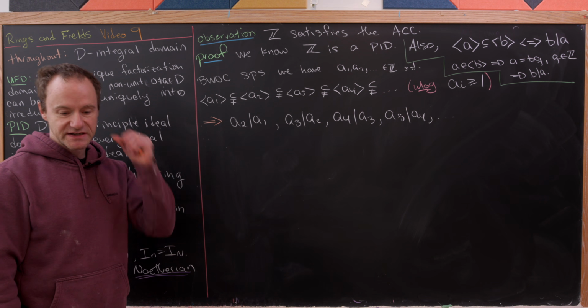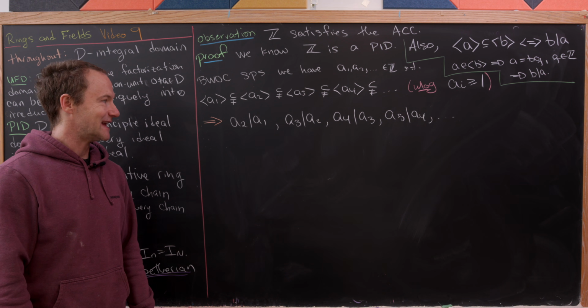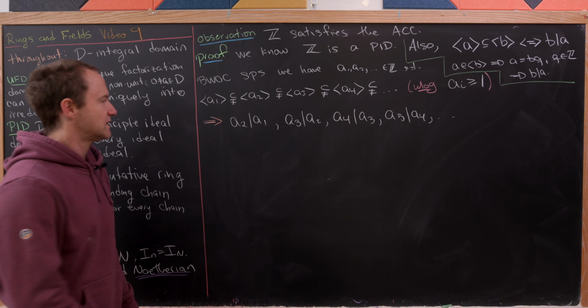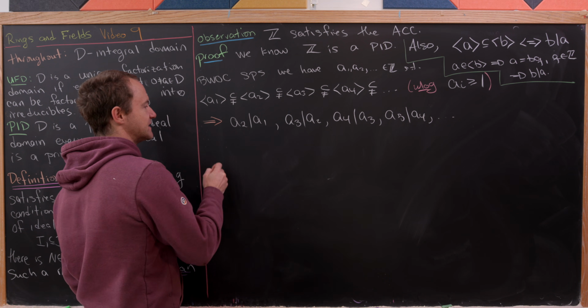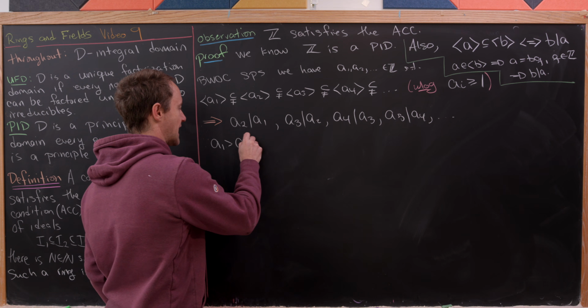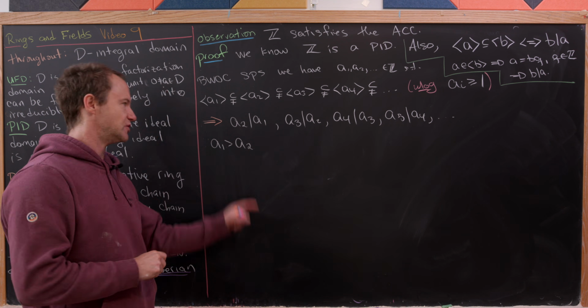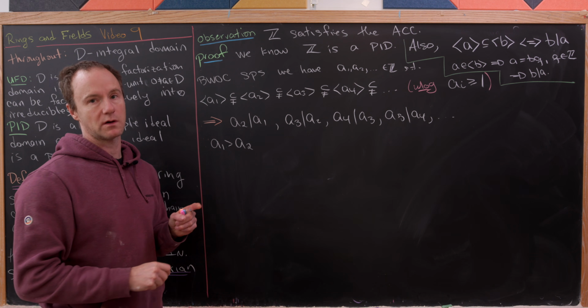But now what I'd like to do is take that divisibility and write it as an inequality. So let's observe that if A2 divides A1, that means we know that A1 is bigger than A2. You might say, well, maybe it's bigger than or equal to A2 because these could be equal.